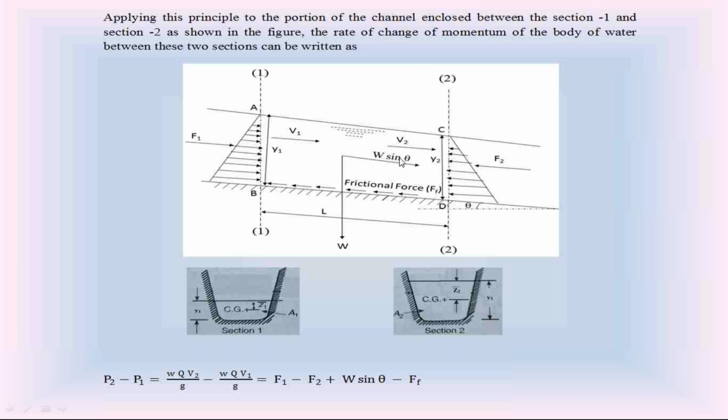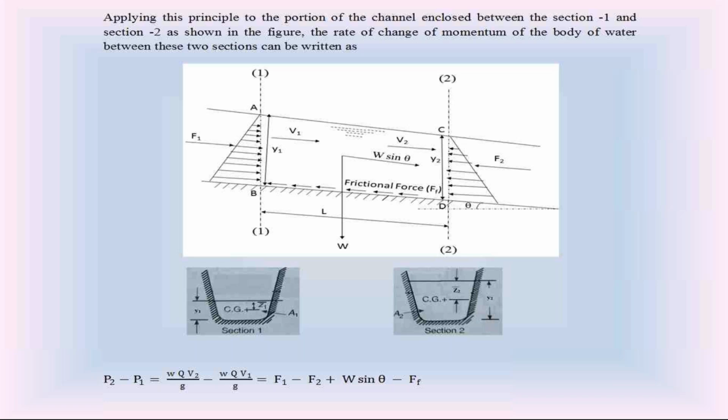Since water is flowing at section 1, the water has the linear momentum per unit time. That is also called the rate of linear momentum. Because of the flowing at section 1, the water has the linear momentum per unit time. Just now I explained.